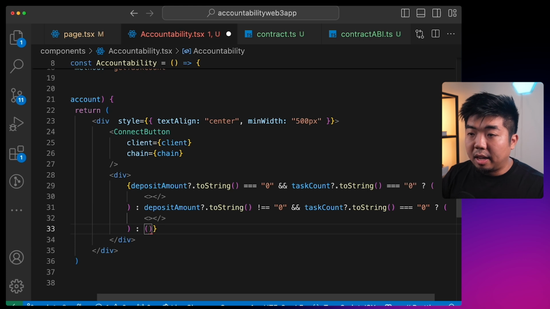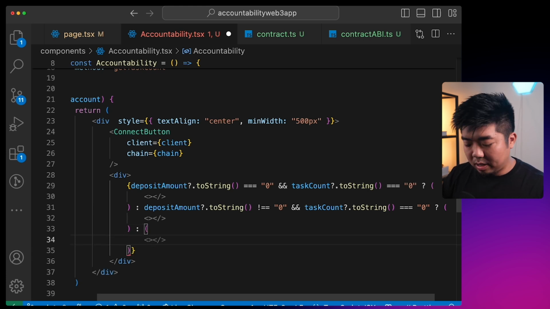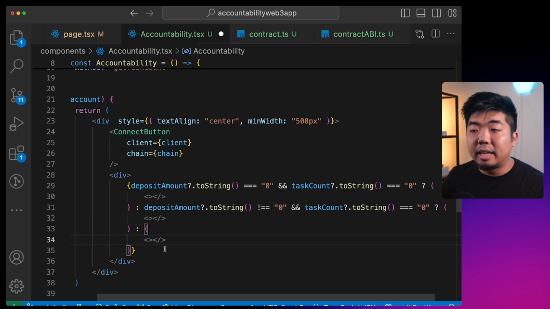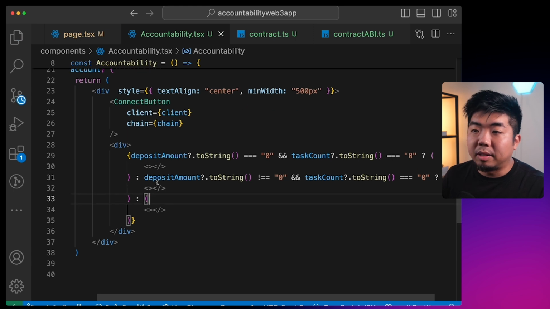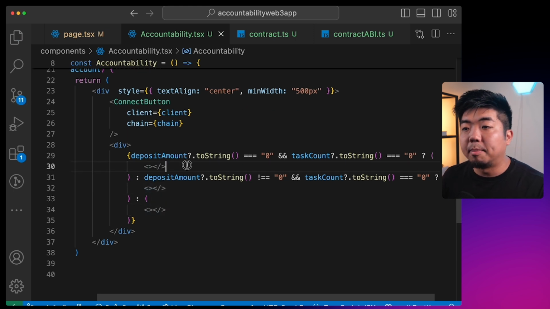And if none of them are equal to 0, then we should show them our task list, and they should be able to start marking off tasks within our application. So again, using the deposit amount and task count, we can prompt the user with what they need to see within our app here. So let's first build out this first section here, which is the deposit function, right?